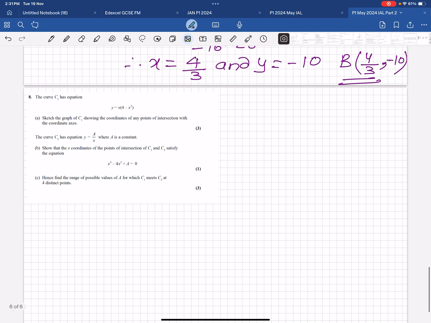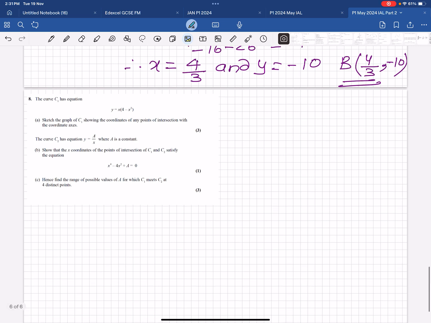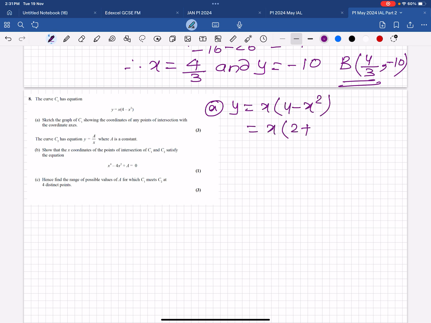So you do one thing. Part A. y equals x(4 minus x squared). You can write x(2 plus x)(2 minus x). So on the number line, this is coming minus 2, 0 and 2. There are 3 roots.